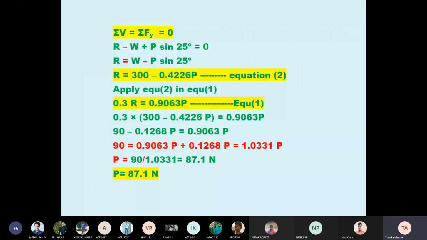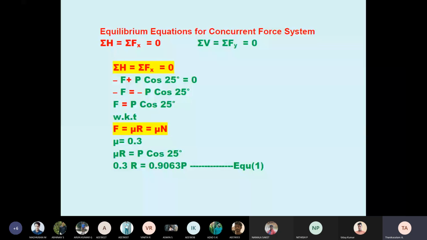See, in the exams you can expect this type of simple problem only. Once you understand the concept, you can solve any problem. What concept here? The friction is always acting opposite. That is the first concept. Then, if any force is inclined, you have to use the resolution of forces, which I already explained: four quadrants, and with respect to which axis the force is inclined. Okay, now we already discussed this first problem.